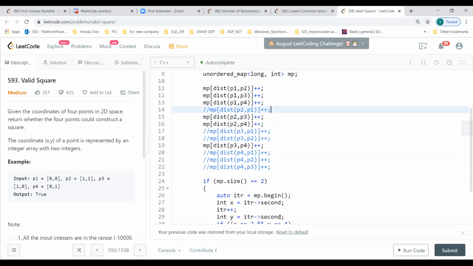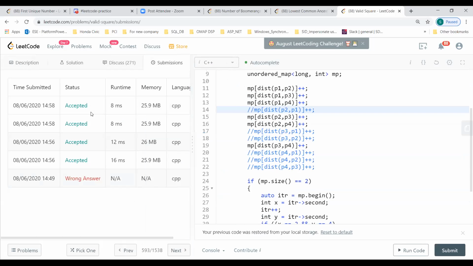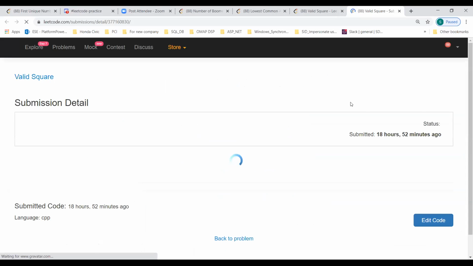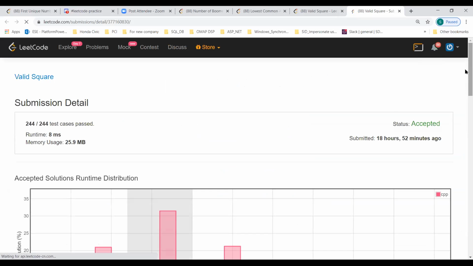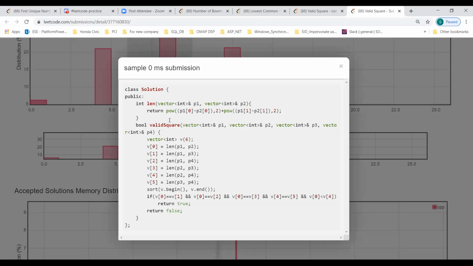It works. I think this is the best we can get, though I'm not sure because the timings are not so good. If you look at the C++ timings, some of them come with 0 also. You have much better timings, some 0 timings also. They have sorted, right? Yeah, they have a different way of doing it here. But this is also almost the same.